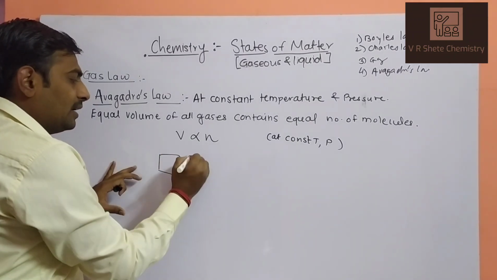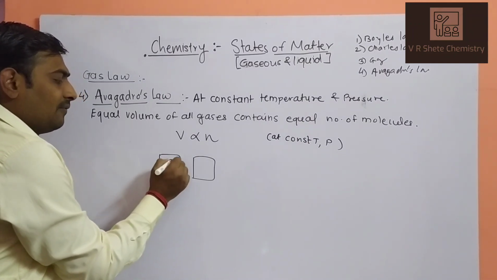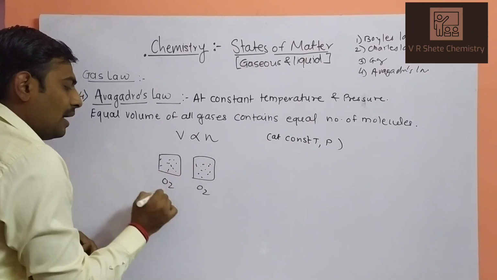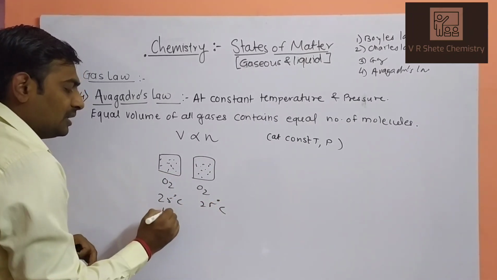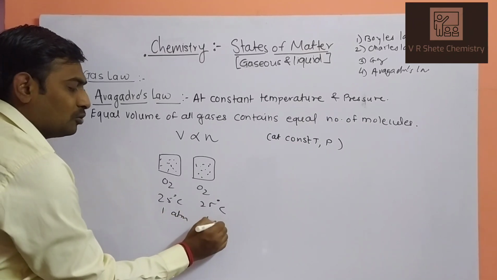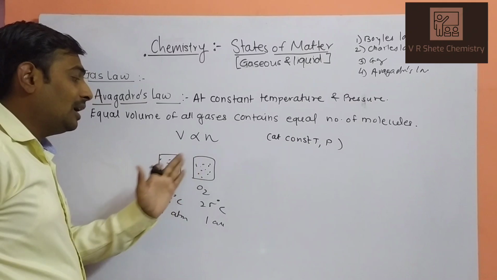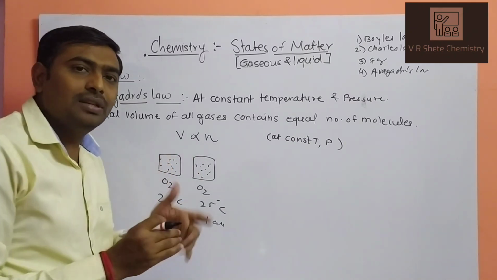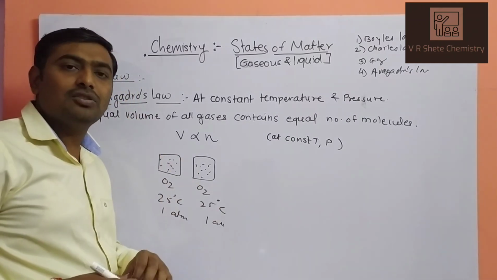If you take a first container and a second container of equal volume, containing oxygen gas at 25 degrees Celsius and 1 atmospheric pressure, then both containers also contain an equal number of molecules. If one contains 30 molecules of oxygen, the other also contains 30 molecules. If one contains 50 molecules, the other also contains 50 molecules.